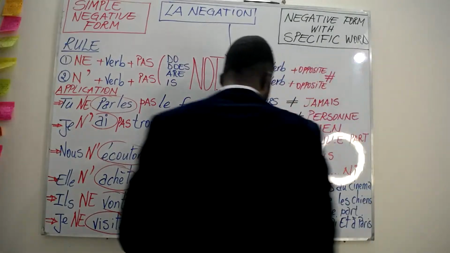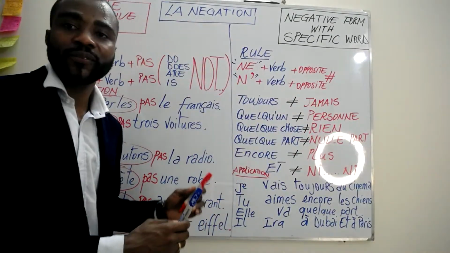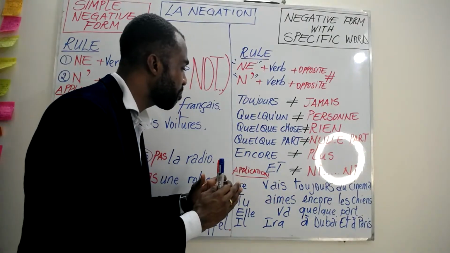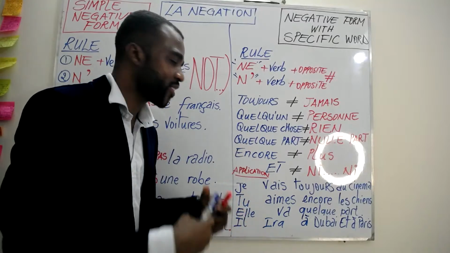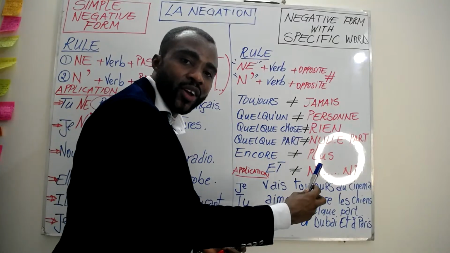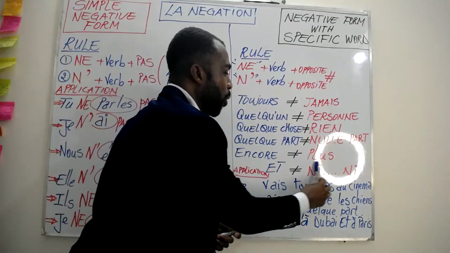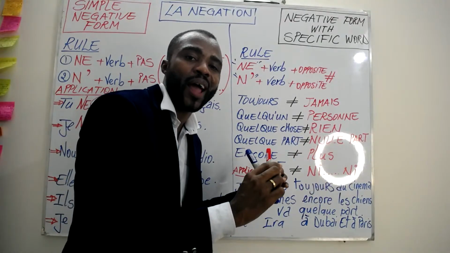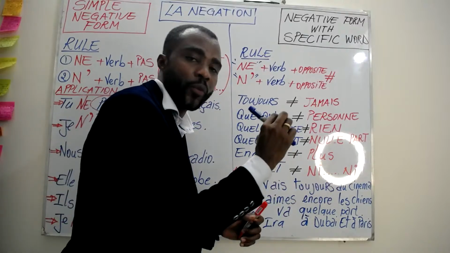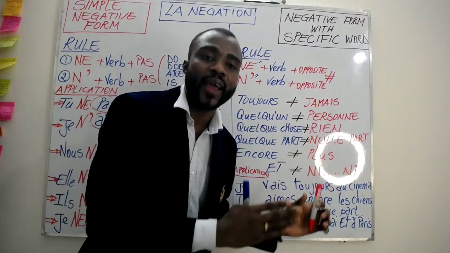And next we have encore. Encore means again. The opposite or the negative is plus. We say plus, and we don't read the S. We write it with an S, but we don't read the S.